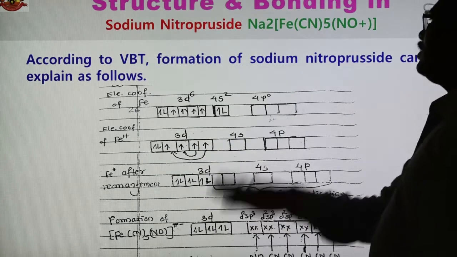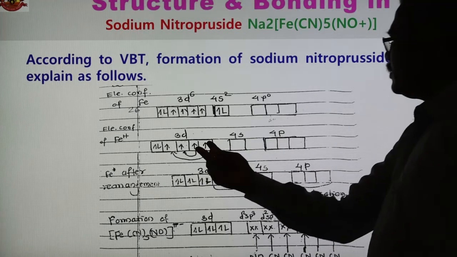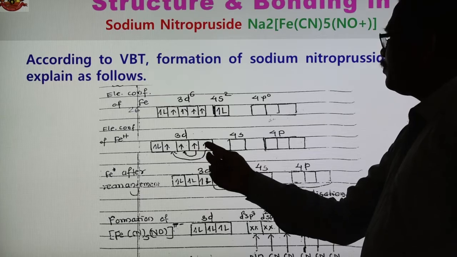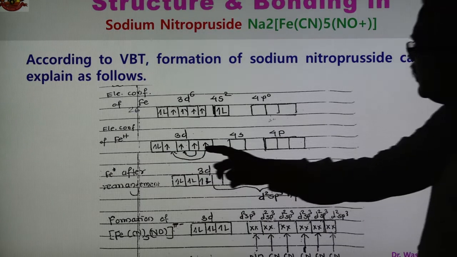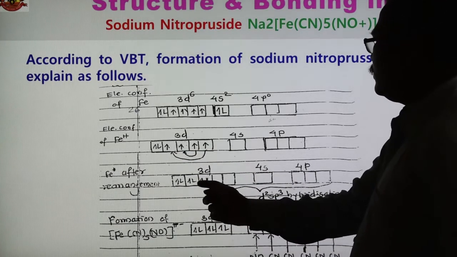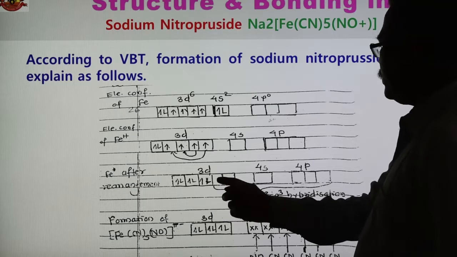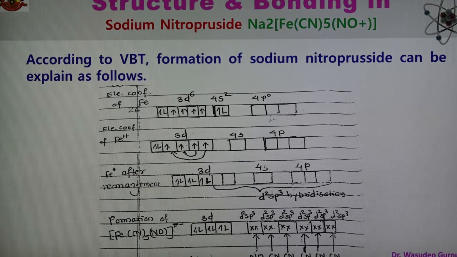After that, rearrangement: now Fe2+ is in an excited state. So we have to make these 2 orbitals vacant, and these 2 electrons are shifted here. Now these electrons are paired and these 2 orbitals are made vacant. So this is Fe2+ after rearrangement.